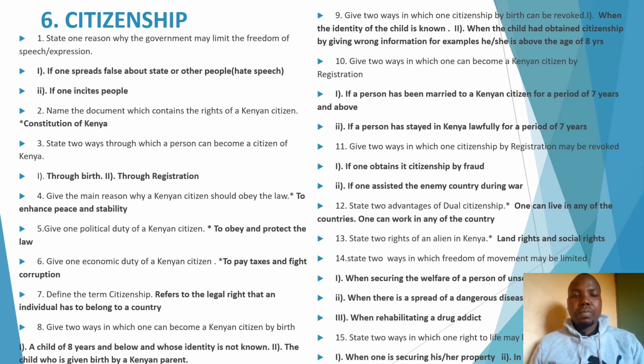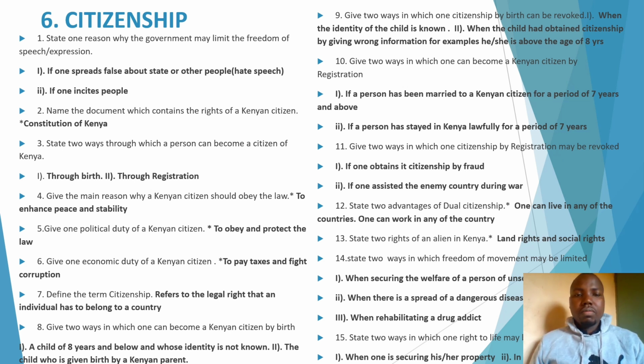Now, question 2, name the document which contains the rights of a Kenyan citizen. The document which normally contains the rights of citizens is the Bill of Rights. This Bill of Rights is contained in the Constitution of Kenya, in chapter 5. So if you write Constitution, you are still right. If you write Bill of Rights, you are still right.